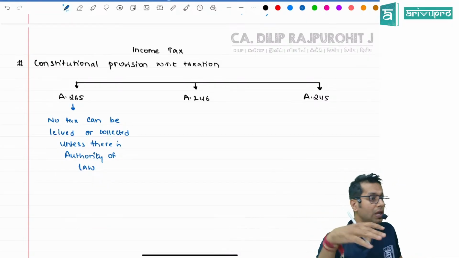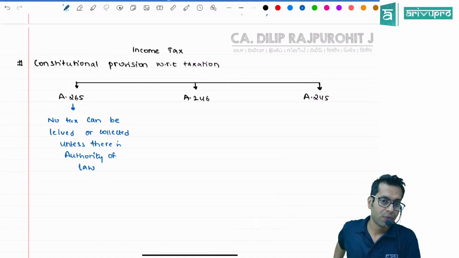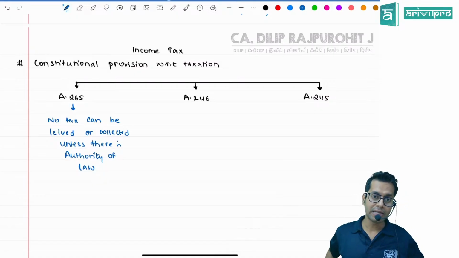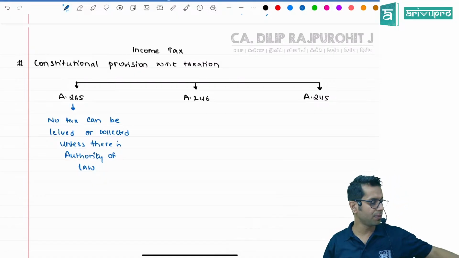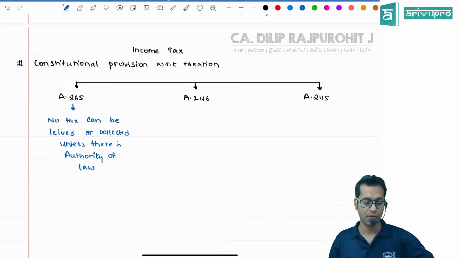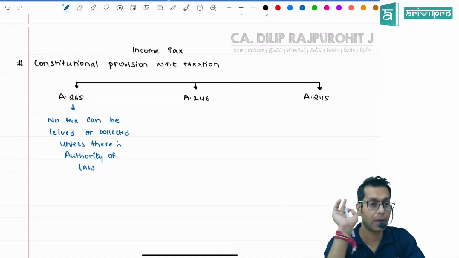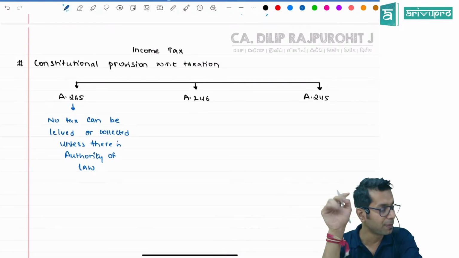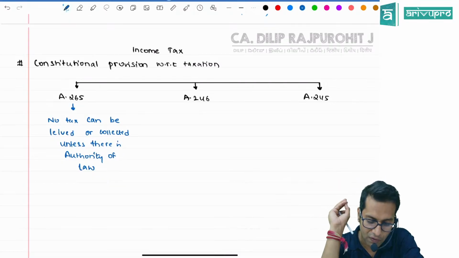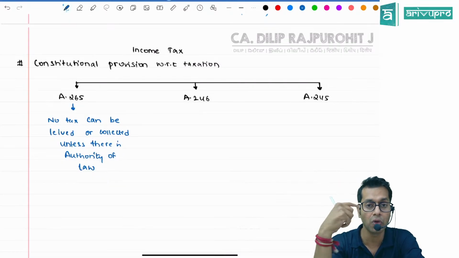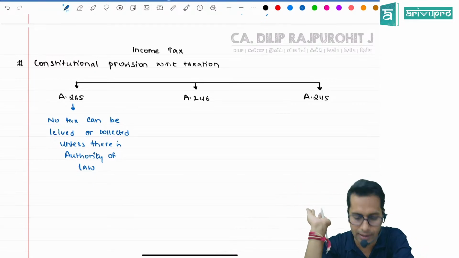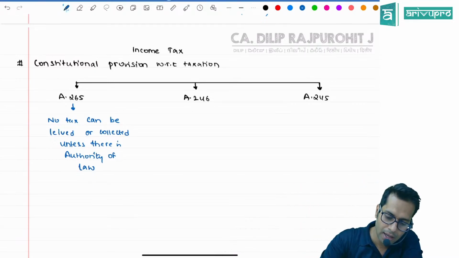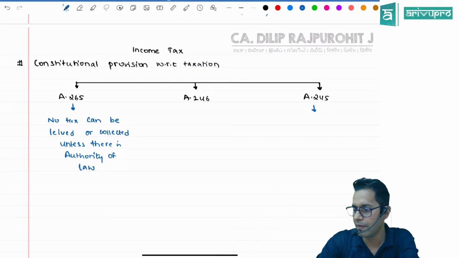If you want to levy any tax in India, you will have to take permission from the Constitution of India. Only when the Constitution is giving you the authority to collect taxes can you collect the taxes.